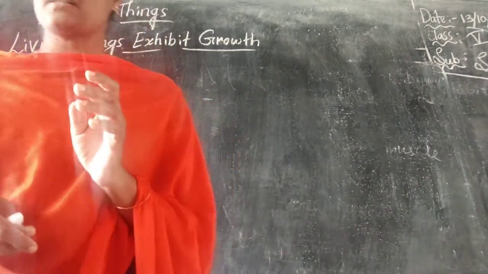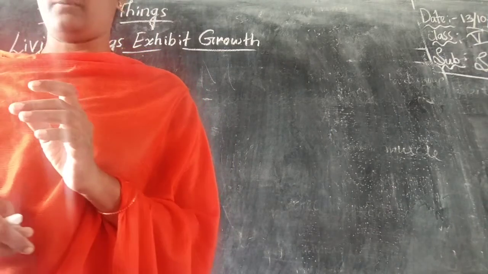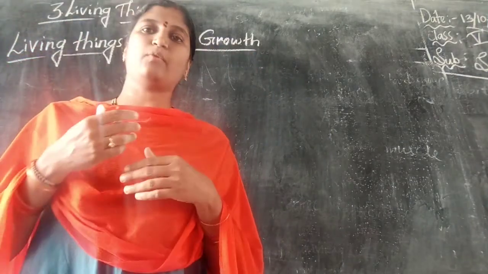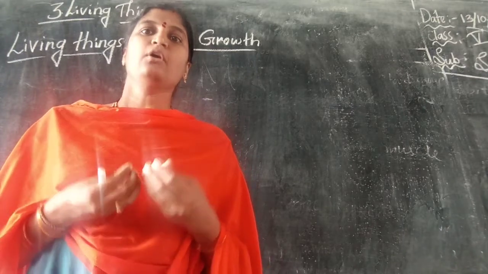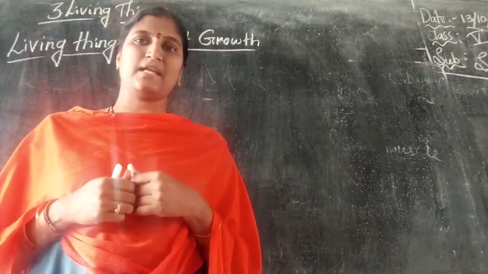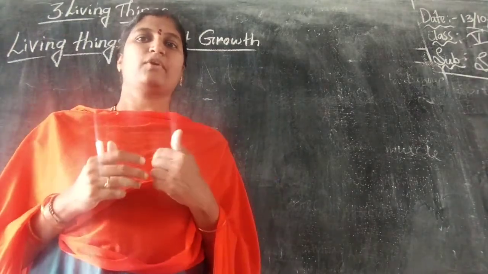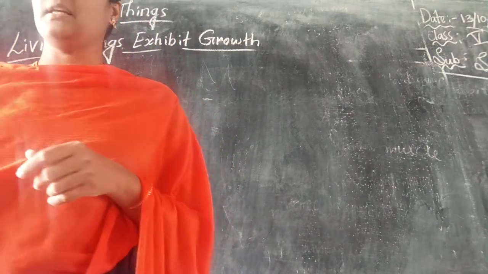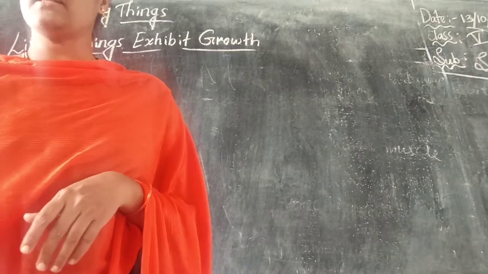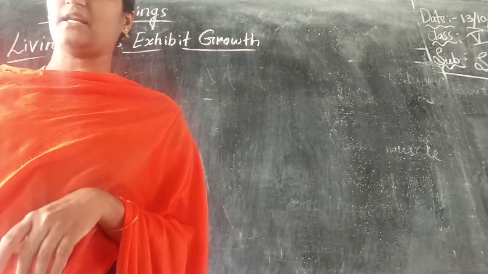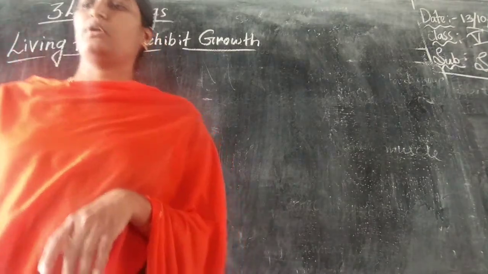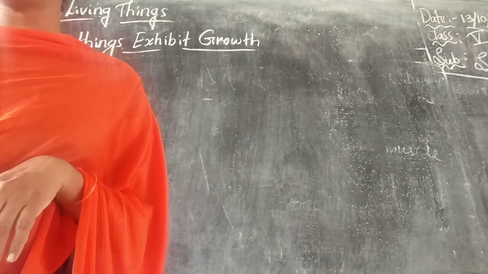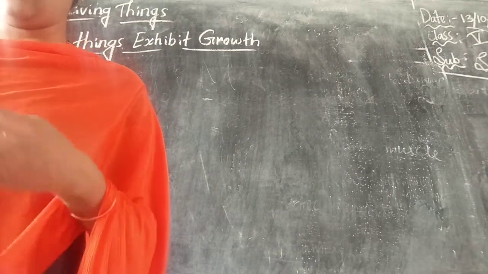As all living things take in food to obtain energy. As we know, why do we eat food? We eat food to get energy and strength and to do our daily activities. For that reason we eat food. So as we know, energy is necessary for growth. Organisms increase in height, weight, etc. to exhibit growth. And living organisms have different stages of growth in their life.